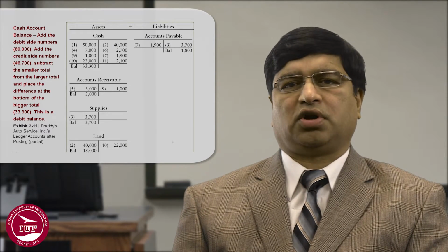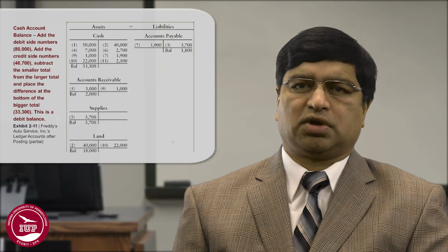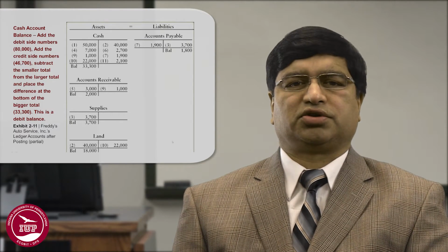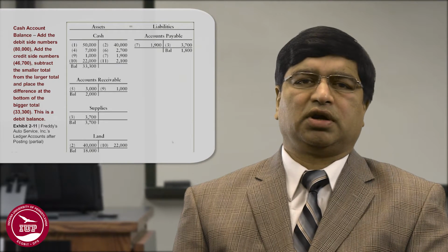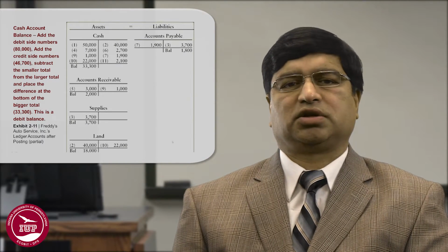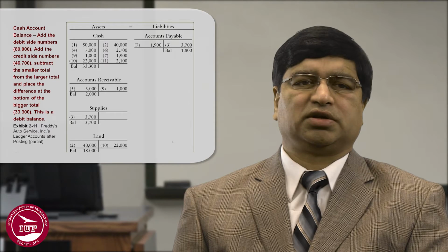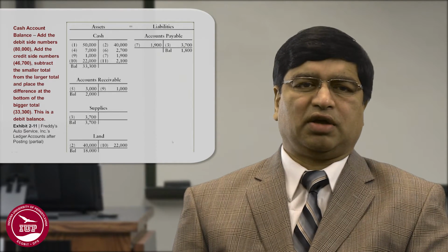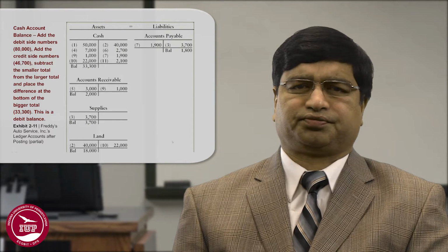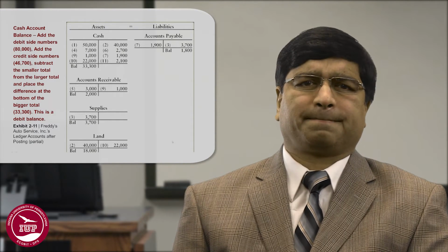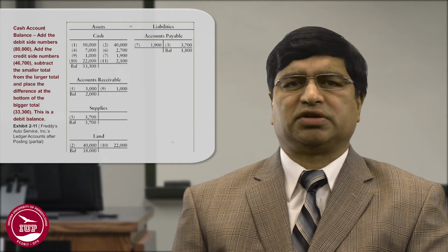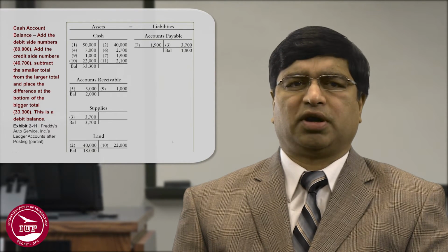You do this for each of those accounts, and you will find that accounts payable has a credit balance, accounts receivable and all the assets will have a debit balance, all the expenses will have a debit balance, and liabilities, revenues, and stockholders' equity will have a credit balance. So assets, expenses, and losses will have a normal debit balance.